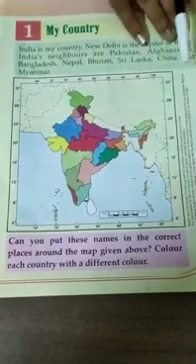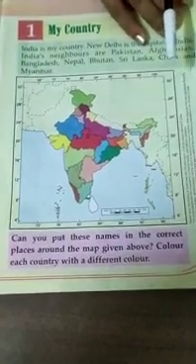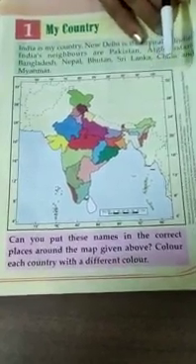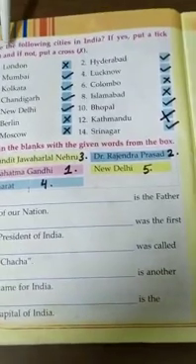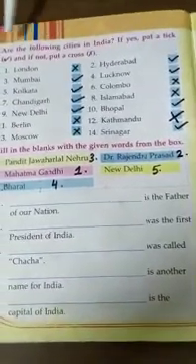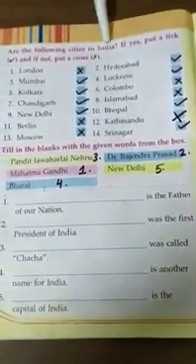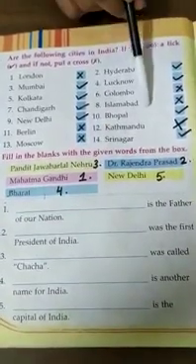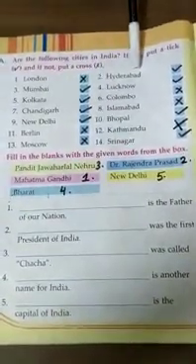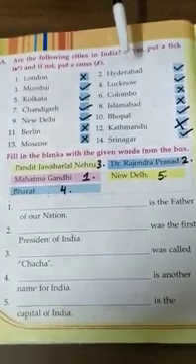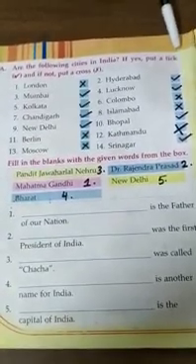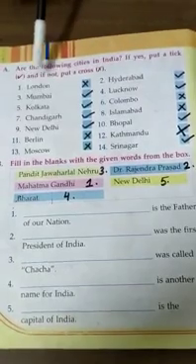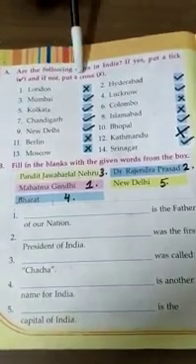Okay. Now, we are going to do two simple exercises which you have to do in your copy as well. Now, this is the first exercise which I will be covering. The heading is are the following cities in India. Now here we have written 14 places. Okay, you have to see these places are inside India or not. If yes, you have to put a tick in front in the column, and if they don't belong to India, you have to put a cross.